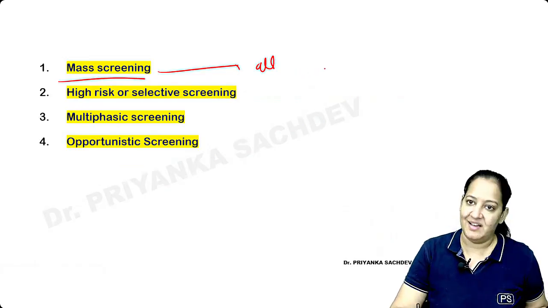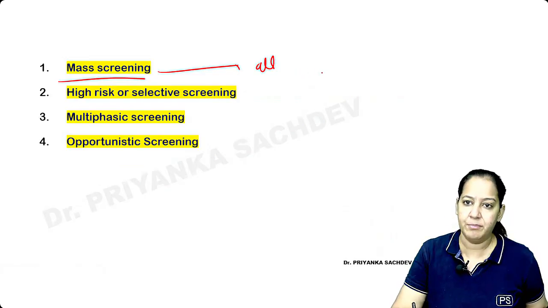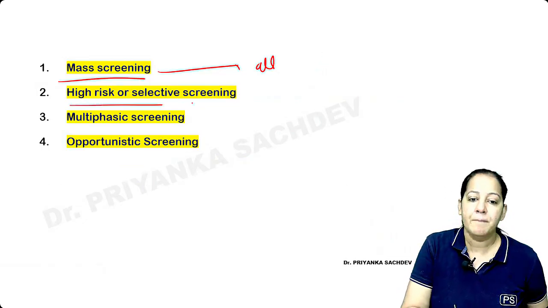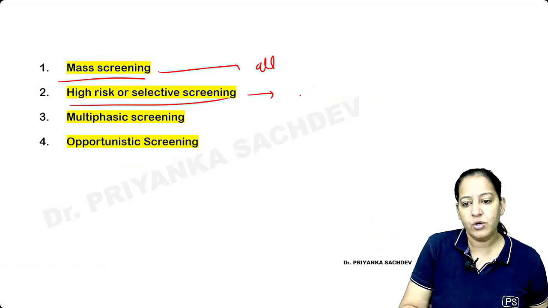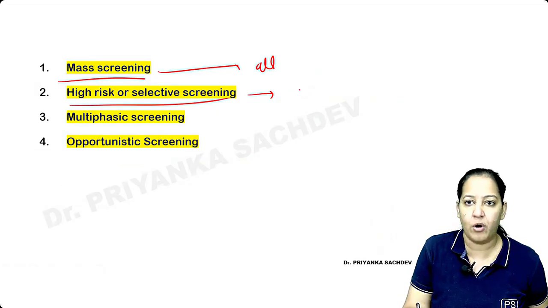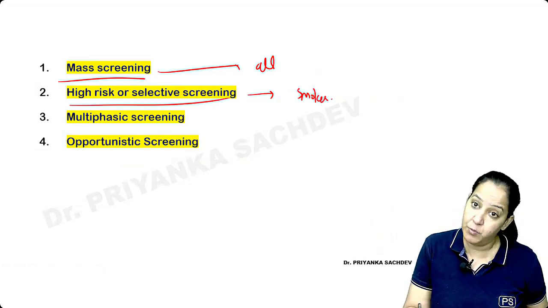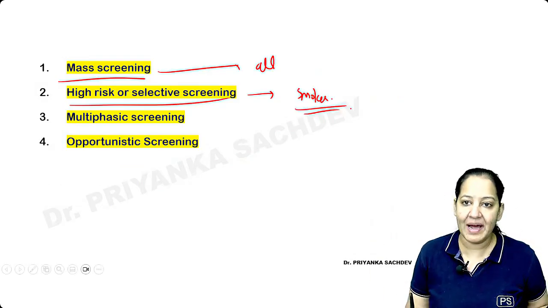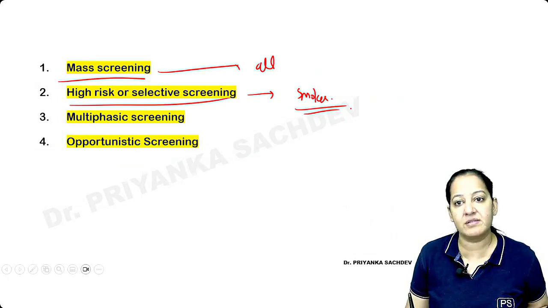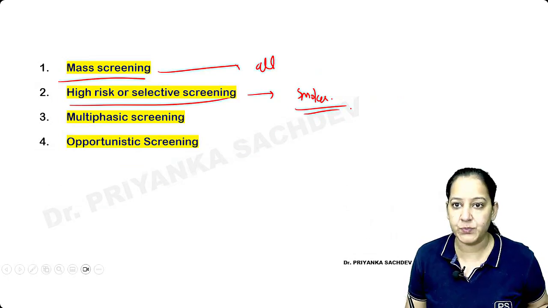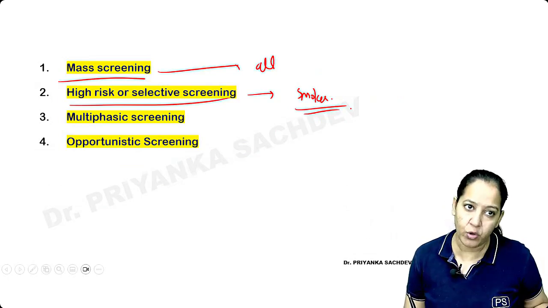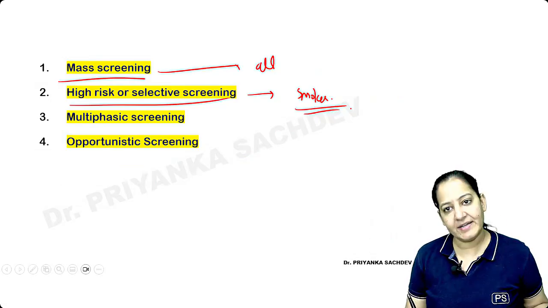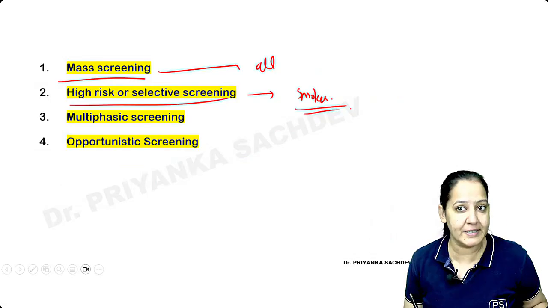Very costly, right? It is not effective, not a good idea. You cannot afford that in billions. Better to do high risk screening. So if you want to screen for lung cancer, don't look in all. Look only in smokers. Smoking is a risk factor, no? So your cost will be reduced. I cannot afford to do lung cancer screening in all the persons in India, but the smokers I can do. The same way I cannot screen for ischemic heart disease in all the persons, but I can test hypertensives, I can test for obesity, right?